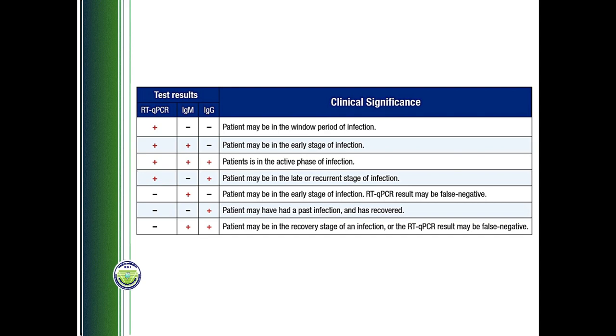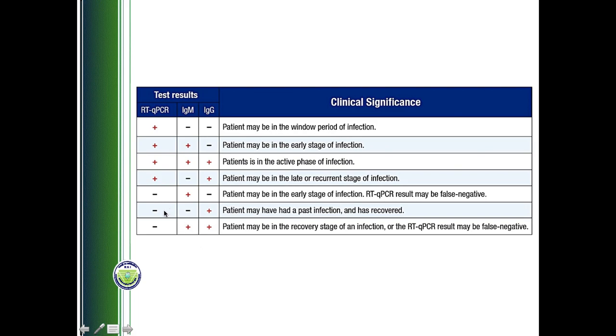It is not possible to have absence of virus in the early stage. So there is something wrong with the RT-PCR. This is a false negative RT-PCR with the early stage of infection. Now, if a person is having IgM and IgG both, like the last example, and there is no RNA, then again it is the active stage of infection, but it is not possible to have the active stage of infection without virus. So this is again a false negative RT-PCR.